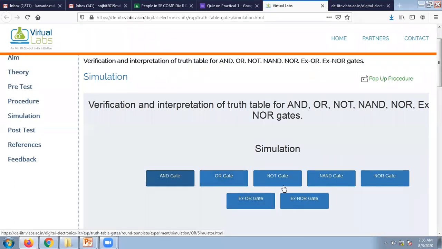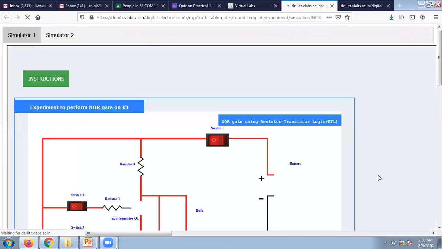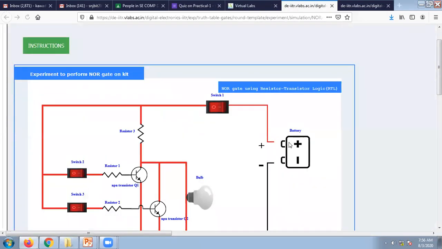AND gate, OR gate, NOT gate, NAND gate. Okay, first start the battery, then start the switch. Okay, this is the NOR gate. What is the truth table of the NOR gate? Check whether this truth table is right or wrong.